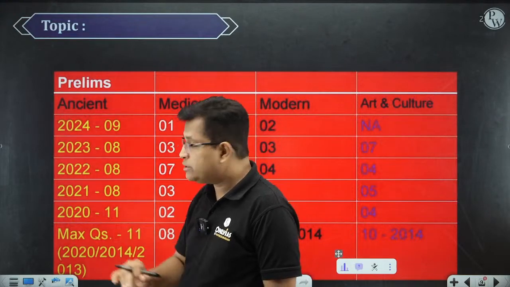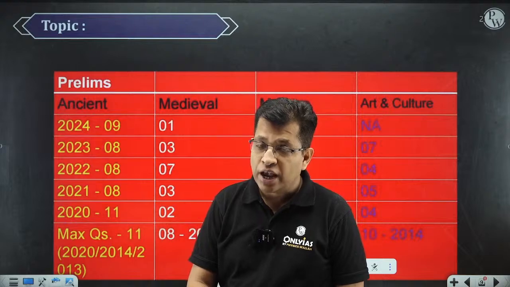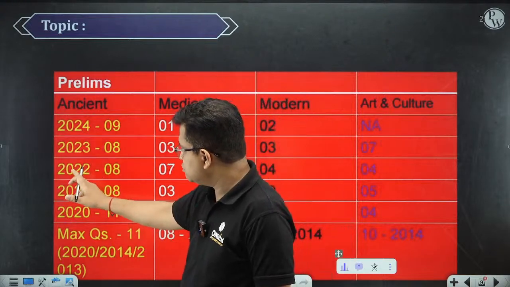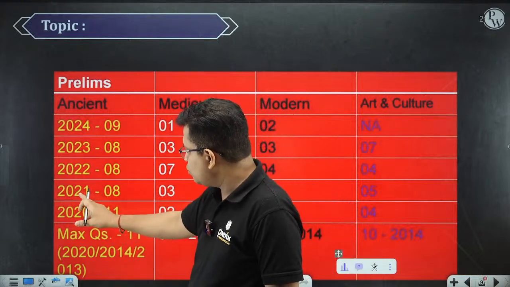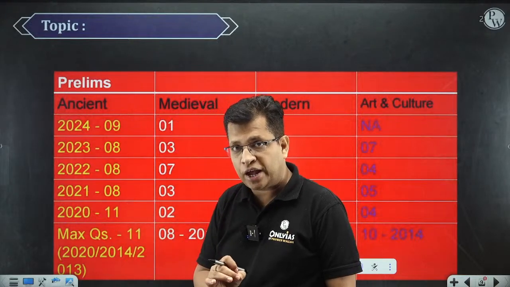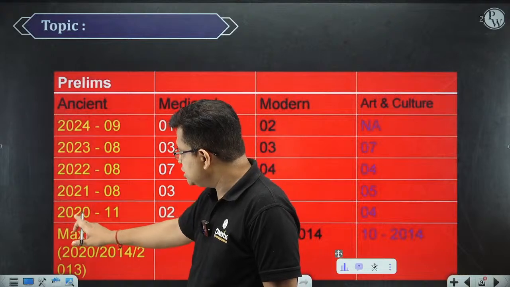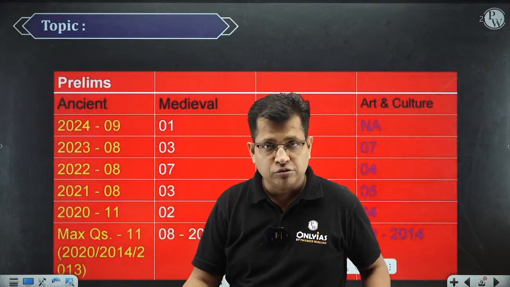In 2023, not less, it was 8 questions from ancient Indian history. In 2022, again it was 8 questions. In 2021, again 8 questions were from ancient Indian history. And in 2020, there were 11 questions.